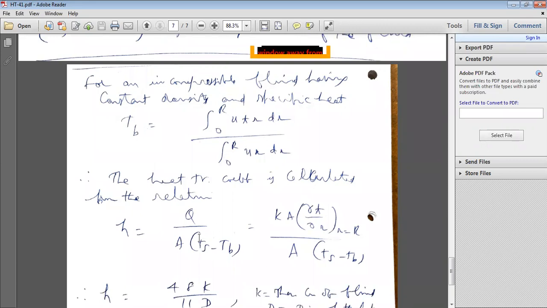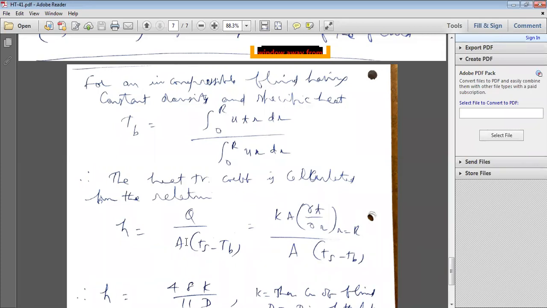That is required here for calculation of the convective heat transfer. So how do you calculate convective heat transfer? h A into delta T, where delta T is the surface temperature minus the bulk mean temperature of the fluid. Inside is the fluid, and outside is the surface temperature or wall temperature, T_s or T_wall, of the tube. Convective heat transfer is equal to h into A into (T_s minus T_b). But what we are doing here is calculating the heat transfer coefficient from the relation. So what is the convection heat transfer